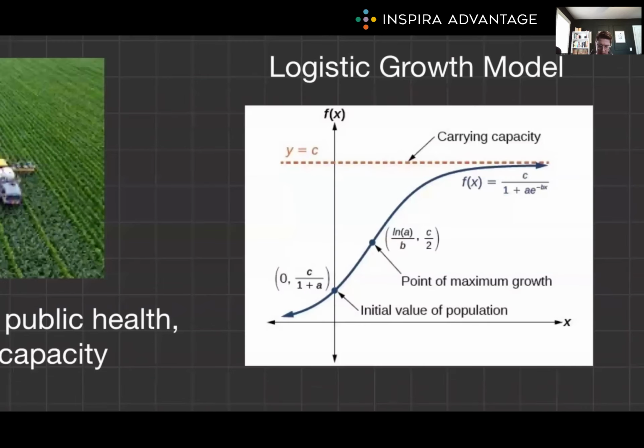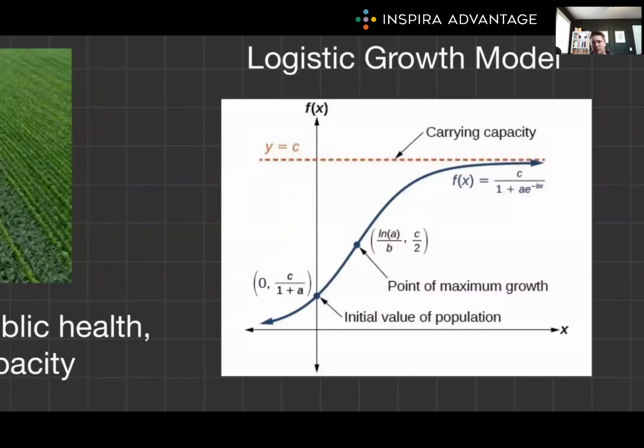Now, let's look at a little bit more math, because the MCAT loves to ask this question. The logistic growth model incorporates the concept of carrying capacity directly, showing how population growth rates slow as population size approaches the environment's carrying capacity, shown here in a dotted red line. This leads to an S-shaped curve, or a logistic curve. This model offers a more nuanced understanding of population dynamics than Malthus' original theory, accounting for the natural regulating mechanisms within a population, such as predation, disease, and a potential lack of food.